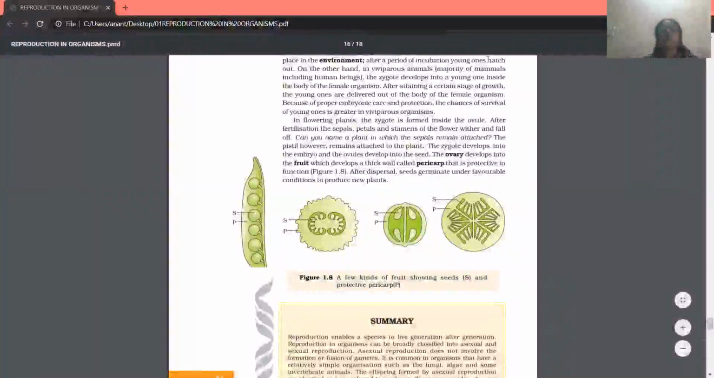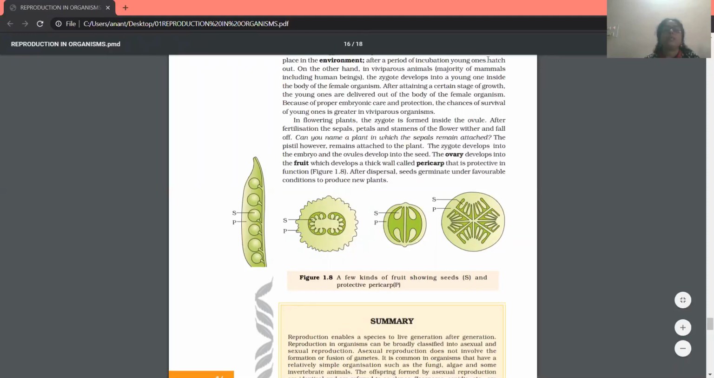Students, in the case of flowering plants, the zygote is formed inside the ovule. After fertilization, the other flower whorls wither and fall off: the sepals, petals, and stamens of the flower. But in some plants like guava, tomato, brinjal, and raspberry, the sepals sometimes remain attached after fertilization also. The pistil, however, remains attached to the plant.